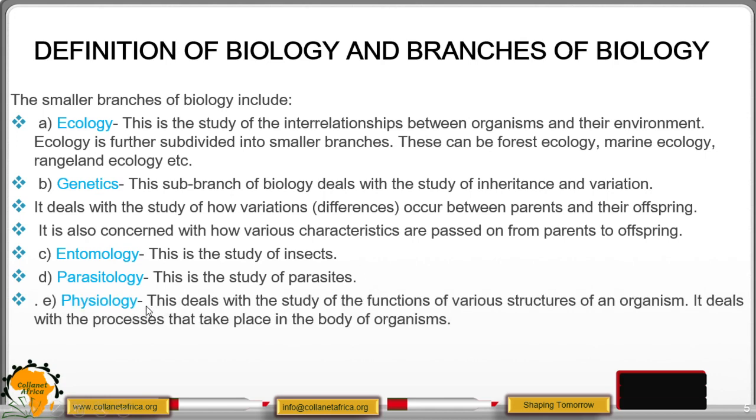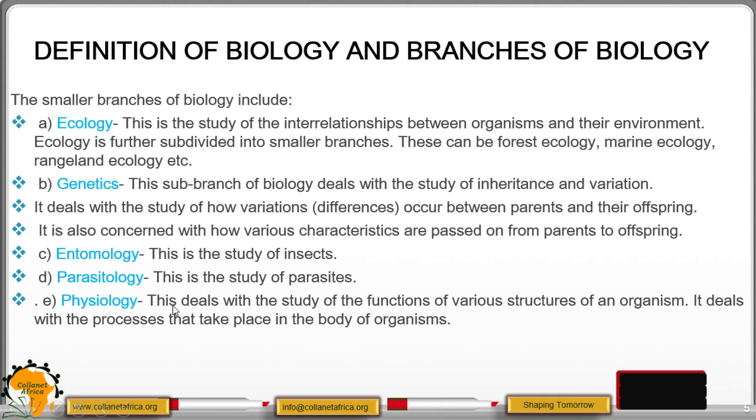Physiology is another sub-branch, and it deals with the study of the functions of various structures of an organism. It deals with the processes that take place in the body of organisms. Physiology will be covered in chapter 3 of Form 1. The processes that take place in the body include osmosis, diffusion, active transport, among others.